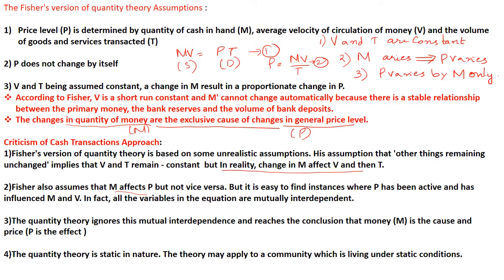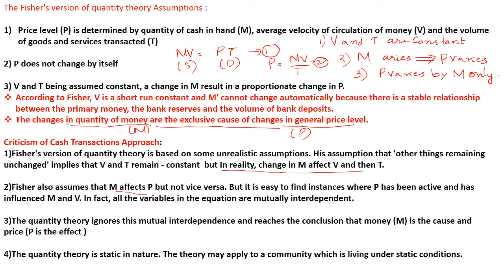Okay, so now we are going to discuss the criticism of the cash transaction approach. So the first one is V and T remain constant. That's the first assumption. But in reality V and T are not constant. If any variation in M happens, that has an impact on V and T also, right? Second is that M affects P only, like I told.